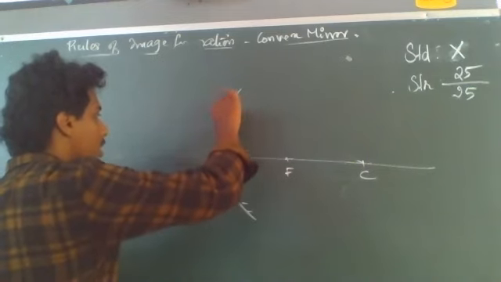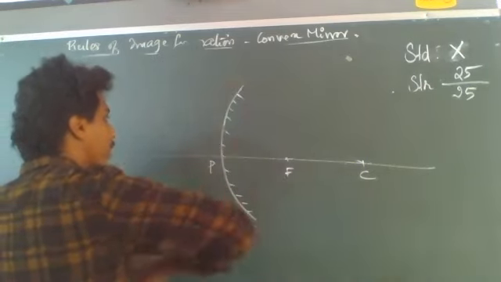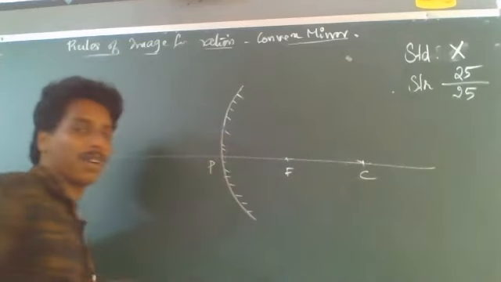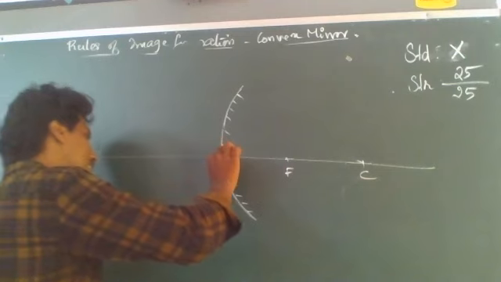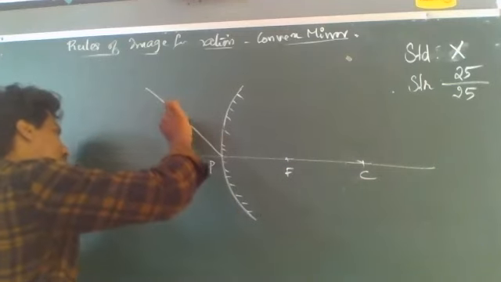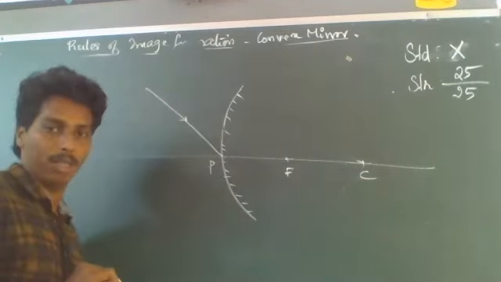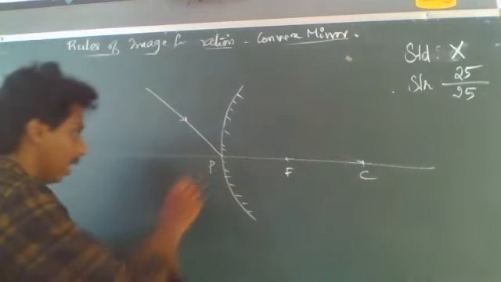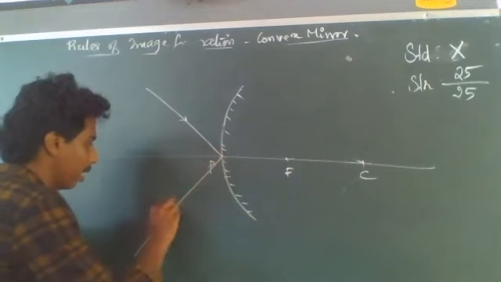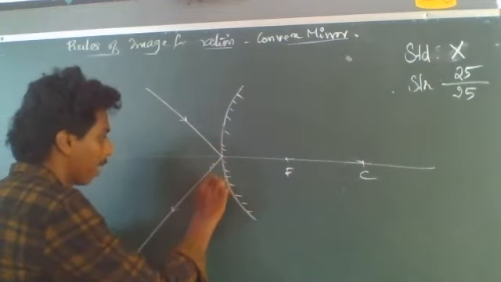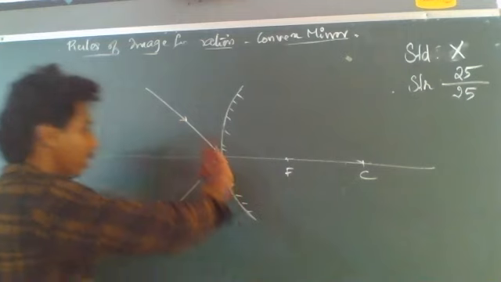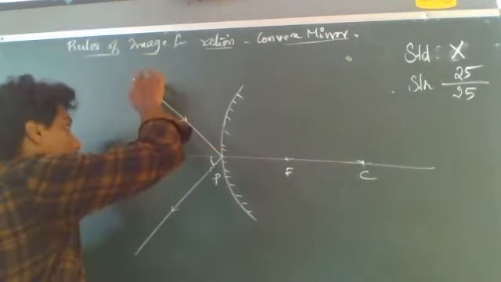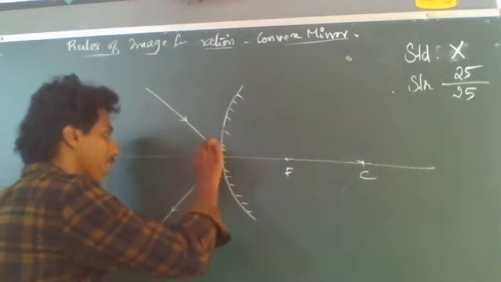The fourth one is similar to the fourth rule of image formation by a concave mirror. If the light rays are directly incident on the pole, then the reflected ray makes an angle with the principal axis which is equal to the angle made by the incident ray with the principal axis.